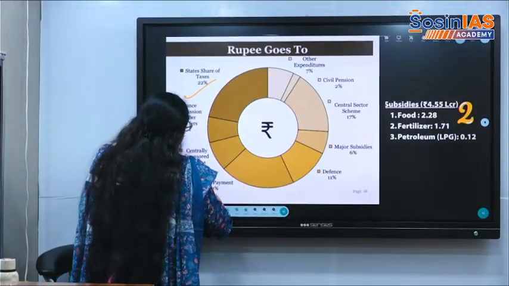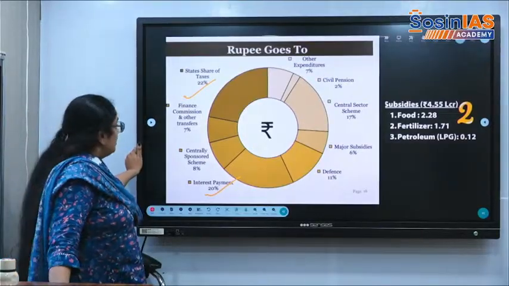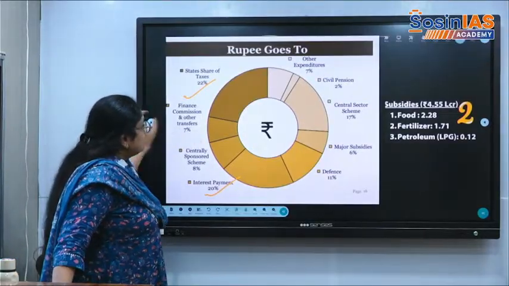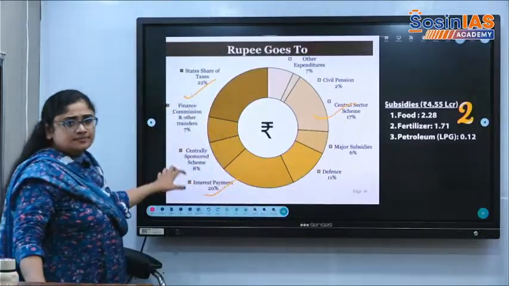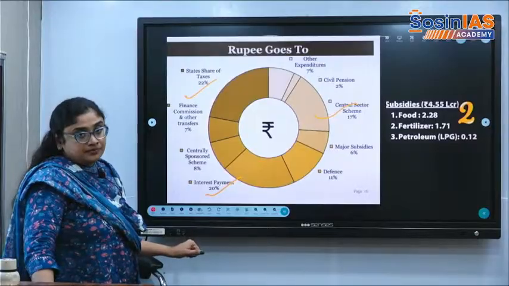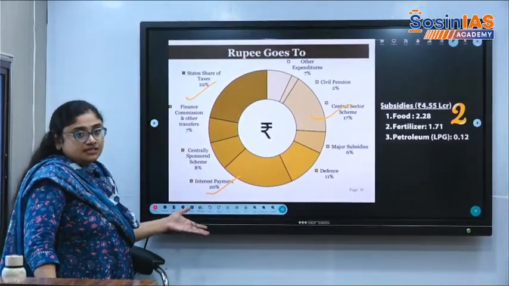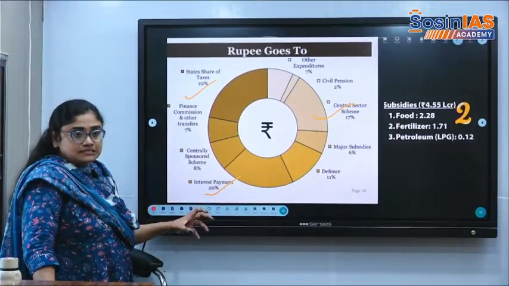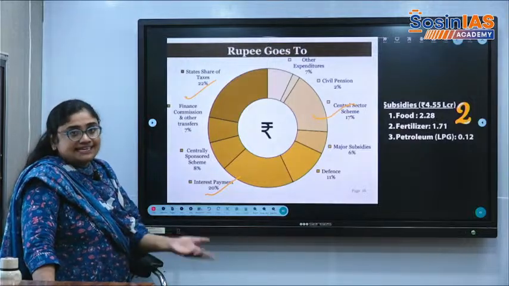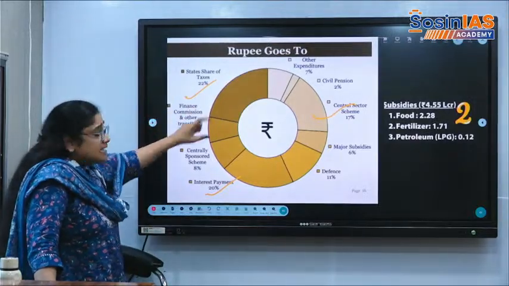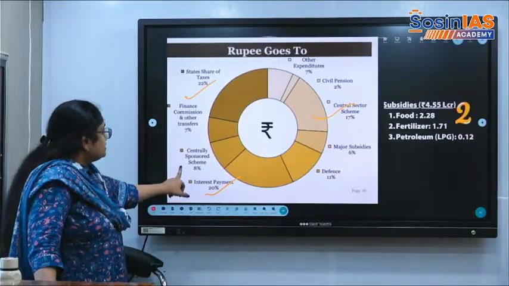Then after 22, more money is going to interest payment. Then more money is going for central sector schemes. So for interest payments, we are spending more money. For states, we are giving the state's share of taxes, which they can use for revenue expenditure or state expenditure. But for some purpose, the money is going to the states in the form of devolution.